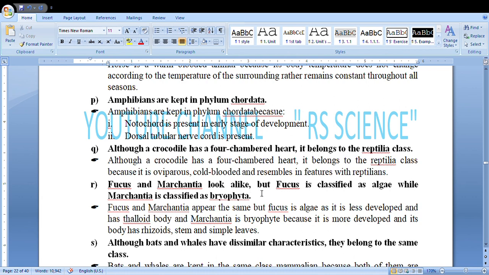Fucus and Marchantia look alike, but Fucus is classified as algae, while Marchantia is classified as bryophyta. Algae are less developed and have a thalloid body. Marchantia is a bryophyte because it is more developed and its body has rhizoids, stem and leaves.